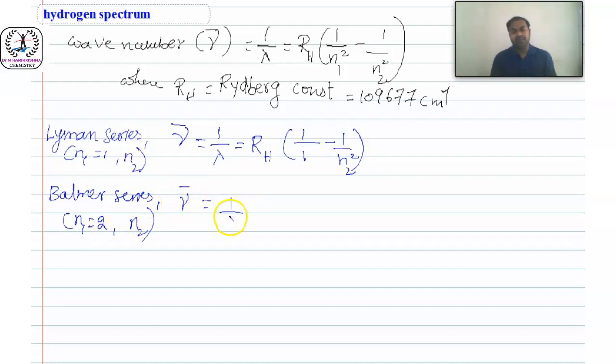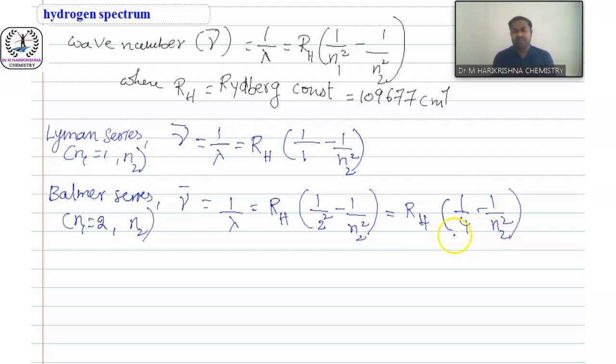Nu bar equal to 1 by lambda equal to RH into 1 by 2 square minus 1 by n2 square, equal to RH into 1 by 4 minus 1 by n2 square. If we know the n2 square value, then we can find the total value because RH is a fixed value.